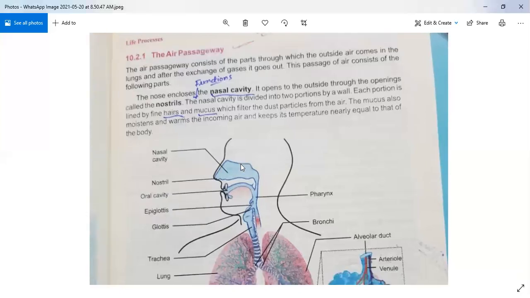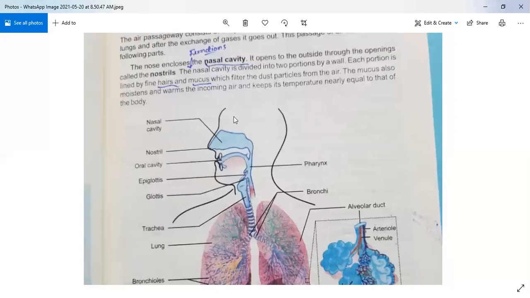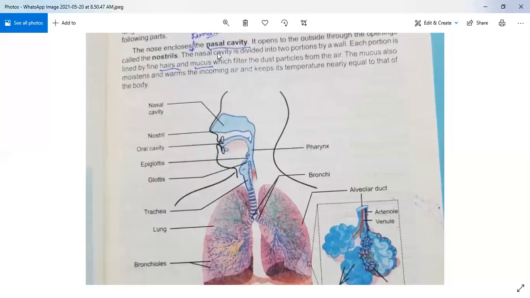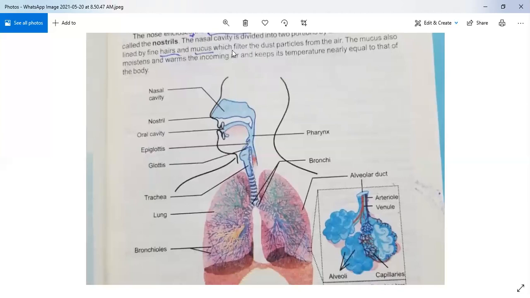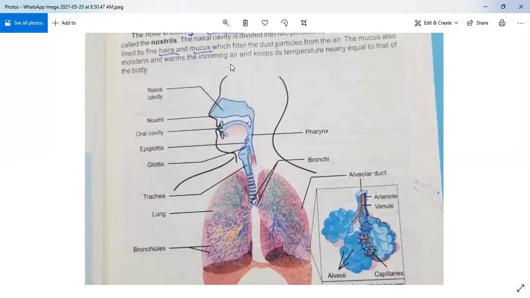Keep in mind the first step of your respiratory system is the nasal cavity, and you also discussed the two functions of the nasal cavity, each portion divided into two parts. First, it stops the dust particles, and secondly it warms the incoming air. So you have to underline this in your book. Now come to the next part.